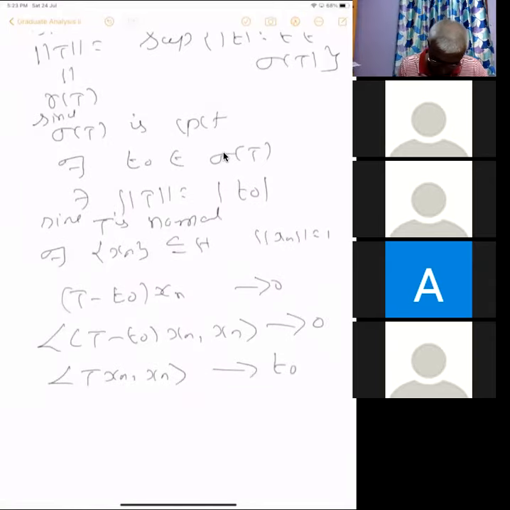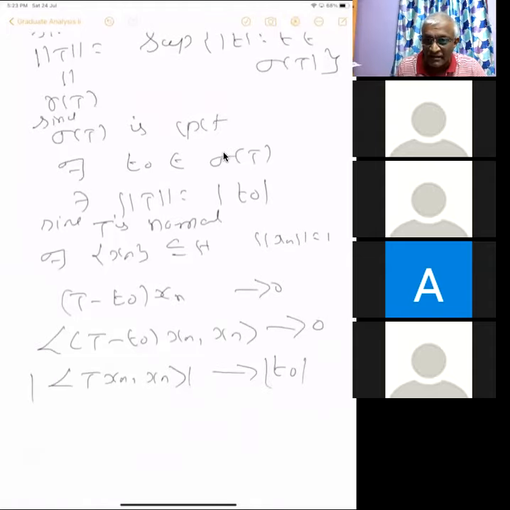So in particular, |<T x_n, x_n>| will converge to |λ naught|. These are positive real numbers, and we know that |<Tx, x>| is smaller than |λ naught| for every x, in particular for every x_n.